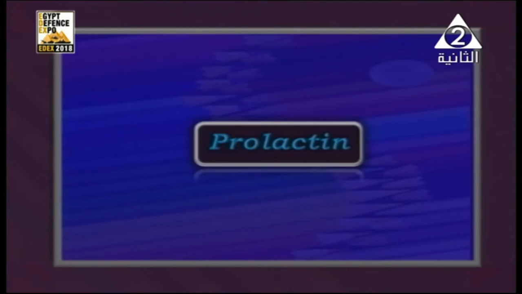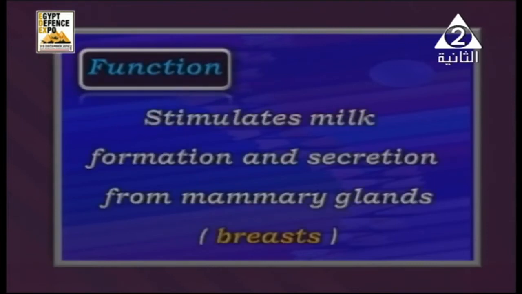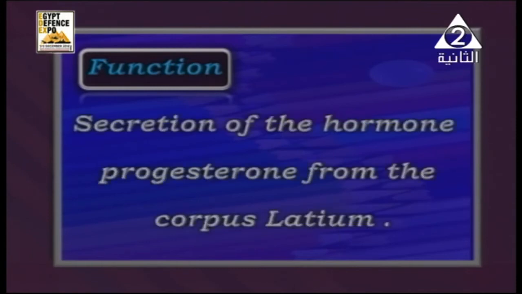And what about the prolactin, as we said, and as we showed in the movie? Yes, it has an important function because it stimulates, it gives power for the milk formation and secretion from mammary glands or from breasts, and also the secretion of the hormone progesterone from the corpus luteum.